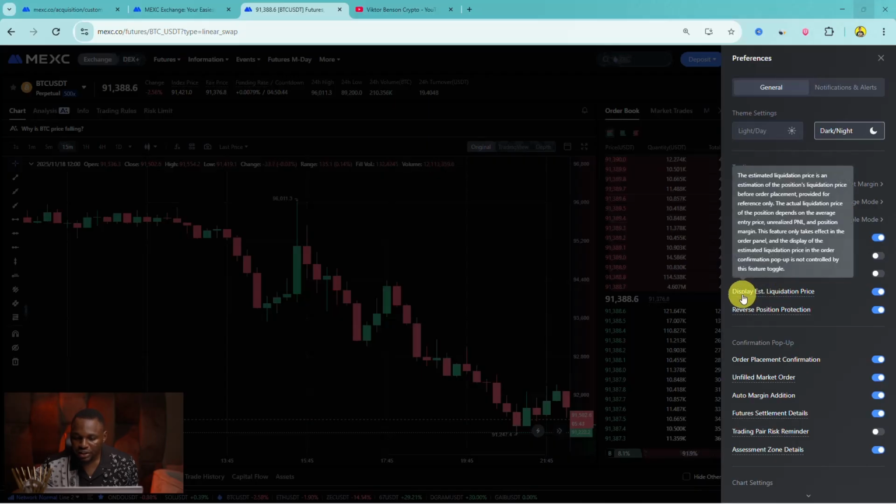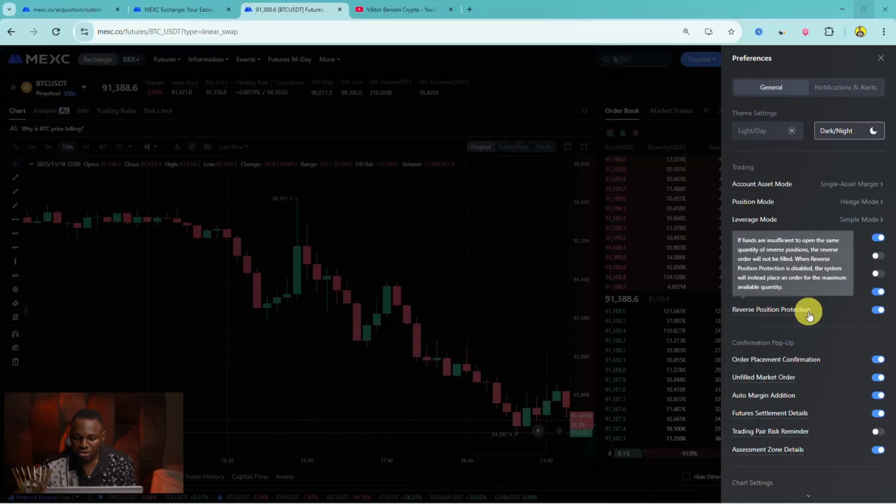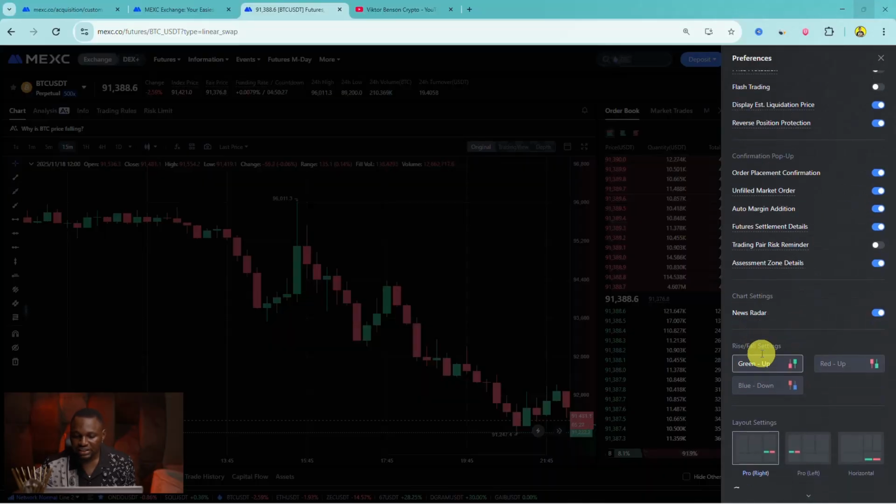You can see display estimated liquidation price. This is showing your liquidation price. For those of you that do not understand what liquidation price is, it's simply the price the market will get to and it will take you off the market. It means you have exhausted your position in the market. Reverse position protection is turned on. Then you can see all those settings right here.